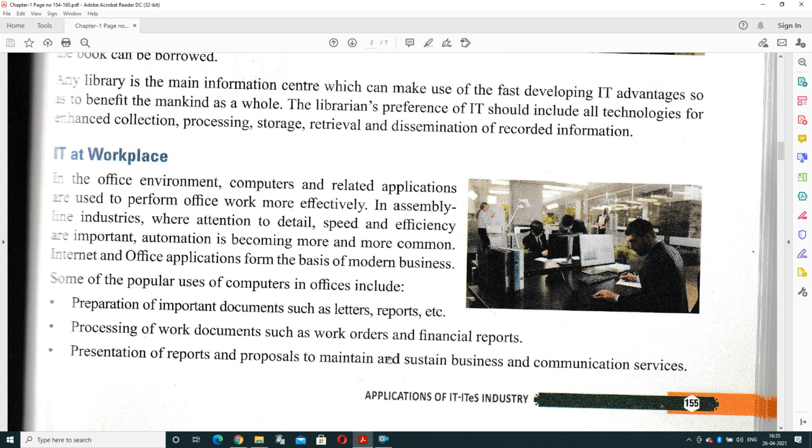Some popular computer uses in offices include preparation of important documents like making letters or reports, processing of working documents such as work orders or financial reports, presentation of reports and proposals to maintain and sustain business, and communication services.